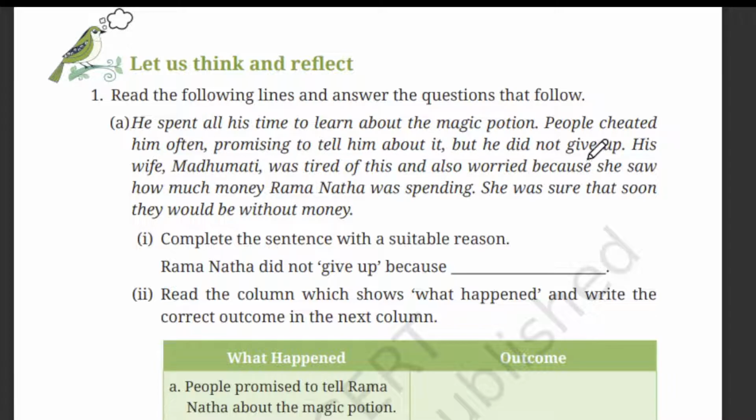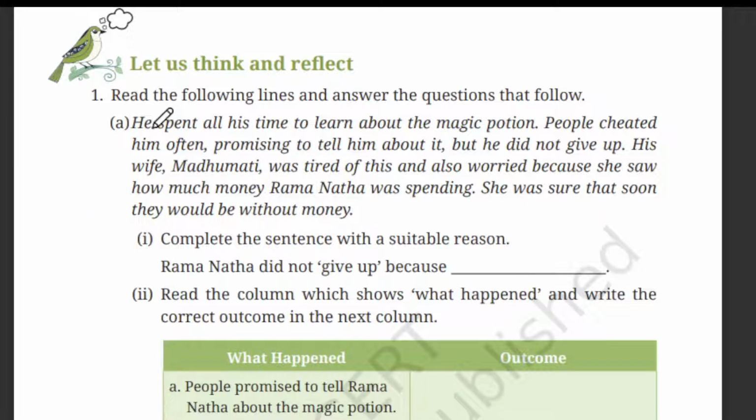But he did not give up. His wife Madhumati was tired of this and also worried because she saw how much money Ramnath was spending. She was sure that soon they would be without money.